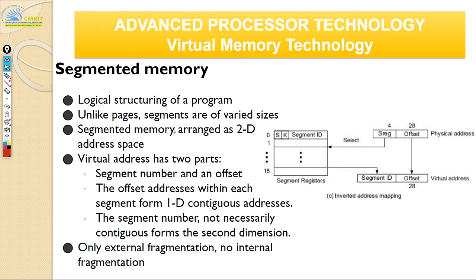Now let us understand what fragmentation is. There are two types of fragmentation: internal fragmentation and external fragmentation. Internal fragmentation will happen only if you have fixed partitions in your memory. Let us say this is your memory, and you divide it into fixed sizes.